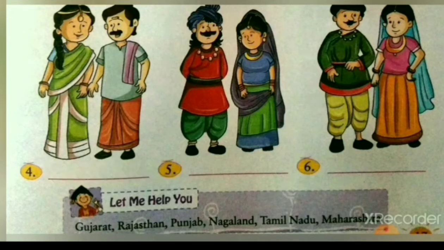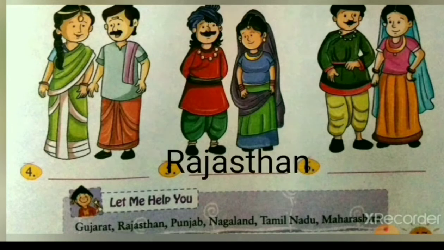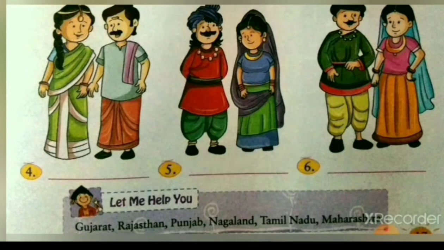In the fifth picture, we can see the people wearing the traditional dress of Rajasthan. In Rajasthan, men wear dhotis, kurta and safa. Rajasthani women wear ghagra, choli and orni. We will write in the space given Rajasthan. In the sixth picture, we can see the people wearing the traditional dress of Gujarat. The traditional dress of Gujarat for men is kurta at the top and dhoti at the bottom. Gujarati dress for women is ghagra choli, also called chaniya choli. We will write in the space given Gujarat.